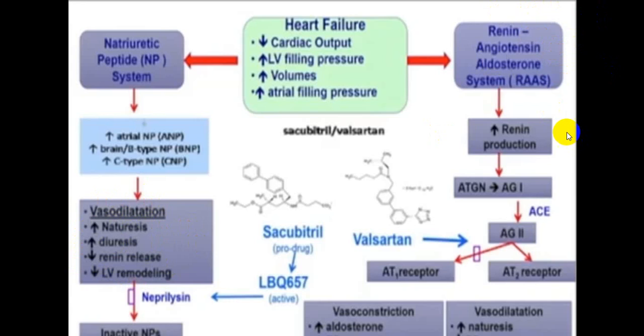While RAS system activation increases renin production and angiotensin 2 production, which will have an effect on the angiotensin 2 receptor, which will produce vasodilatation, natriuresis, and a fall in blood pressure, while vasoconstriction will have a further increase in aldosterone secretion and sodium and water retention, elevation of blood pressure and worsening. And aldosterone will also produce damage to the myocardium by activating endothelial dysfunction and also accelerating atherosclerosis.